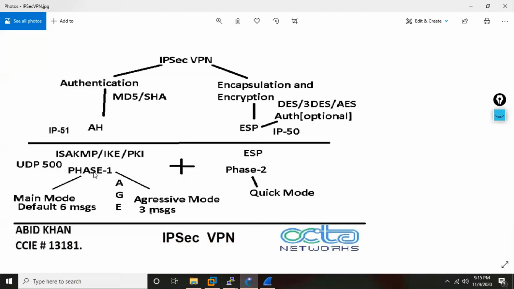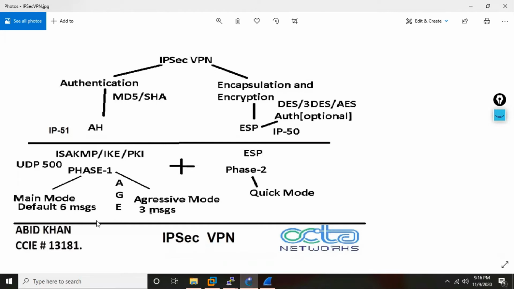So first the two guys set up authentication. In this phase 1 ISAKMP authentication, there are two modes. One is called main mode, and the other is called aggressive mode. What is the difference between main mode and aggressive mode? By default, how many messages? In main mode 6 messages, whereas aggressive mode has only 3 messages. So which is fast? Aggressive mode is fast. Main mode is a little bit slow, but main mode is more secure.